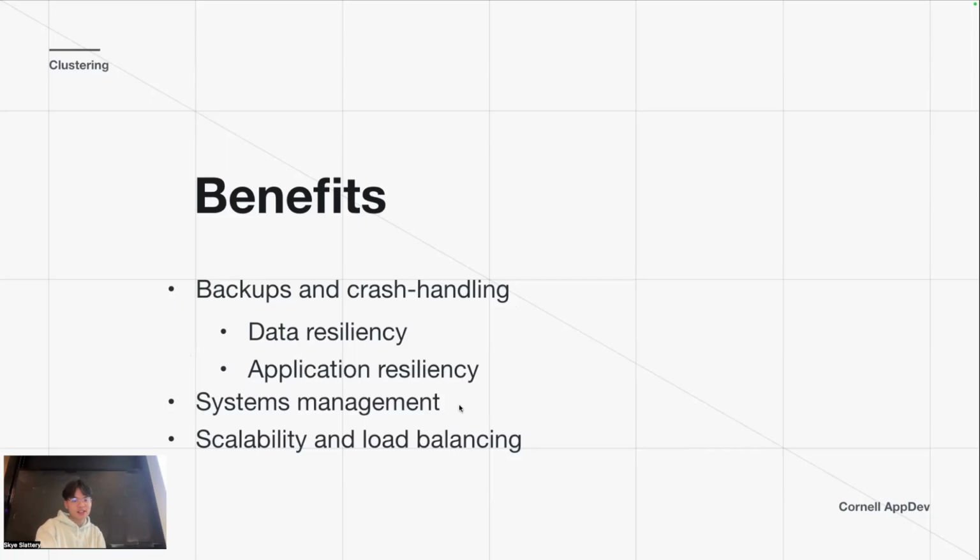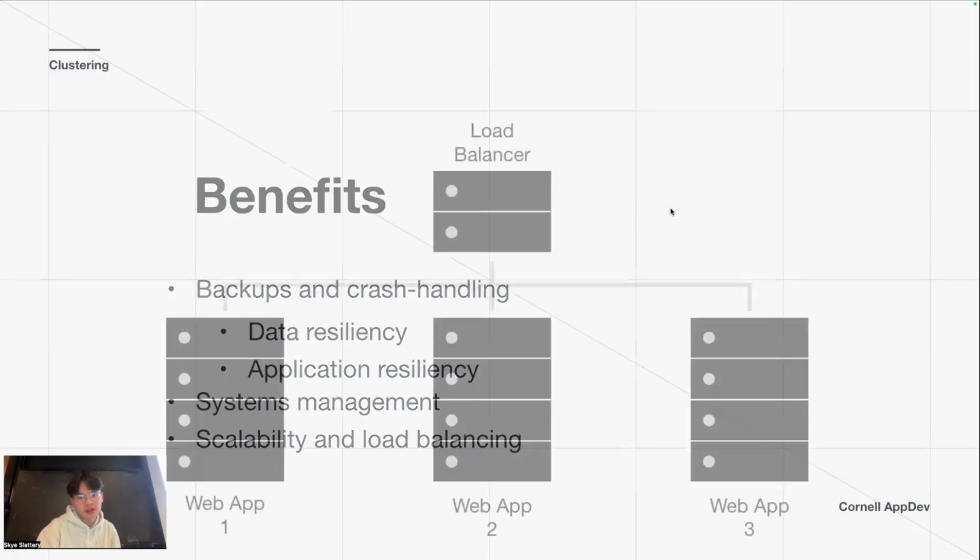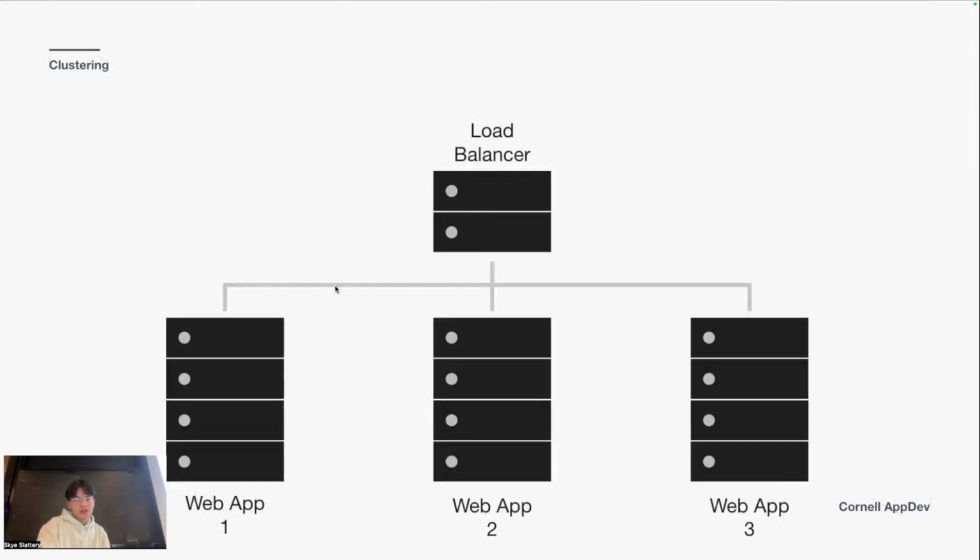It's also good for system management, scalability, and load balancing. We actually go into load balancing after this. If you go on to a larger scale, you need a load balancer. This is your input point, the gateway to your backend, so requests have to go through the load balancer first. On a high level, it spreads out the work between the different servers, web app 1, web app 2, and web app 3.